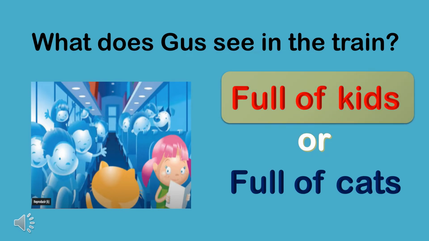What does Gus see in the train? A train full of kids or a train full of cats? Right, a train is full of kids.